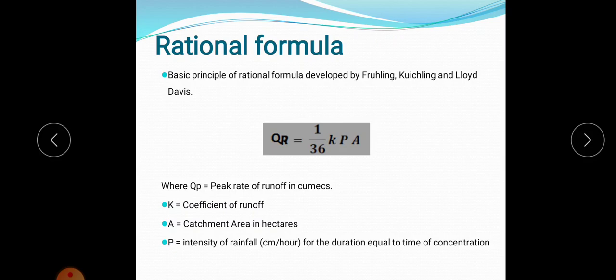Then, what is P? P is the intensity of rainfall, in centimeters per hour, and this intensity of rainfall is for a duration equal to the time of concentration. A is the catchment area, in hectares. So this is the equation to calculate the peak runoff for an area less than 400 hectares. That is the rational formula: Qp = 1/36 KPA.